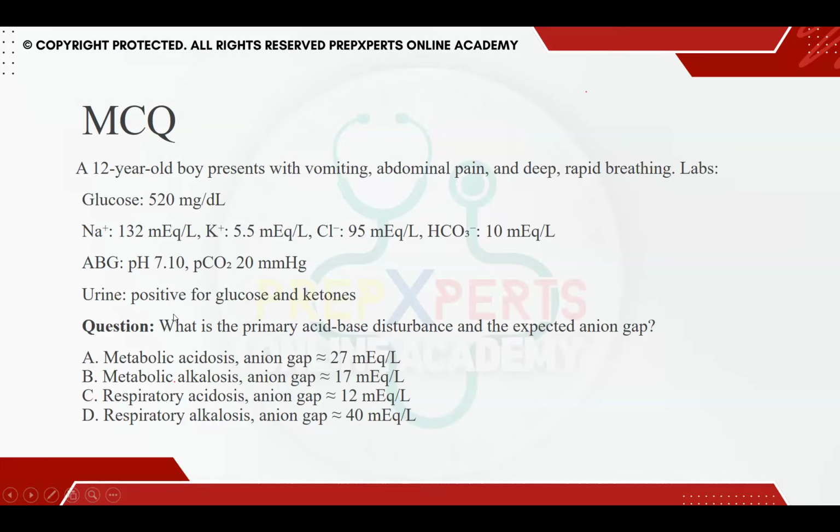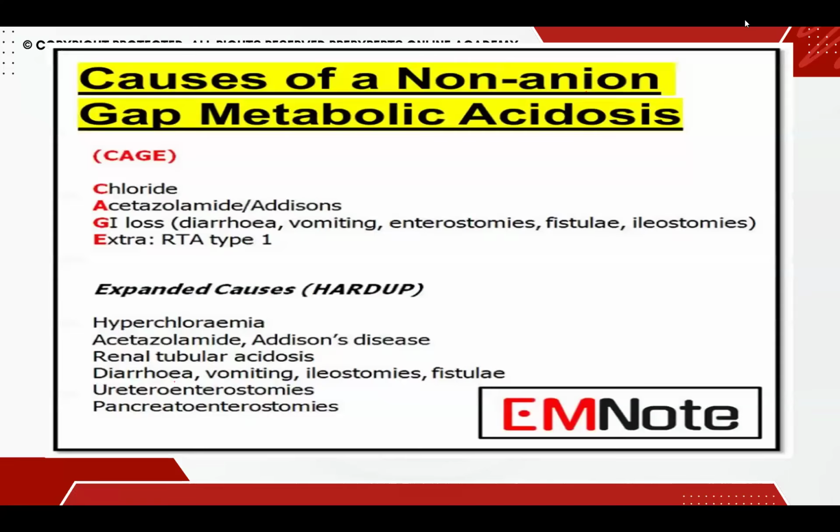Now, what is the primary acid-base disturbance that is happening inside the body? So, what could be the answer? We learned the formula for calculating the anion gap, and we said that it is sodium minus chloride plus bicarb. So sodium minus chloride plus bicarb: 95 plus 10, and subtract it from 132, so that is 27. This is metabolic acidosis, high anion gap metabolic acidosis, that usually occurs in DKA.